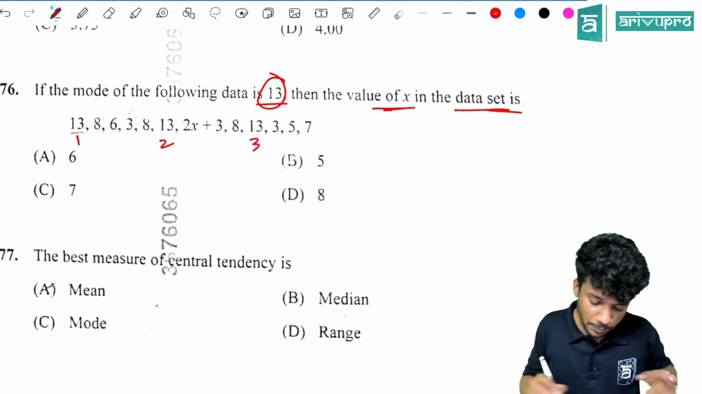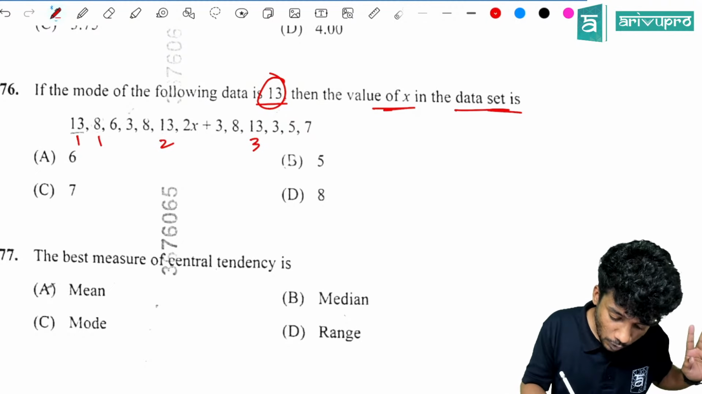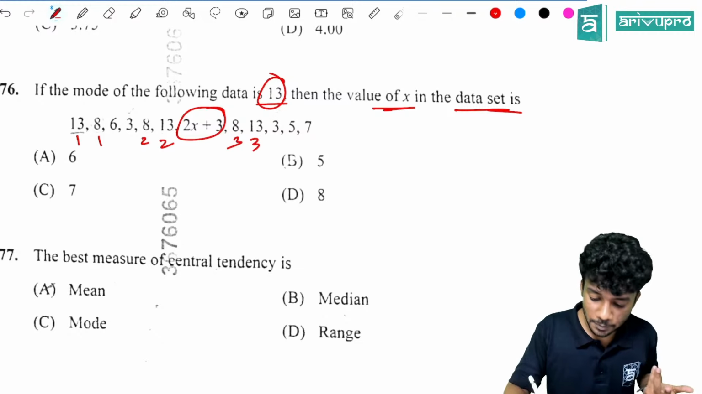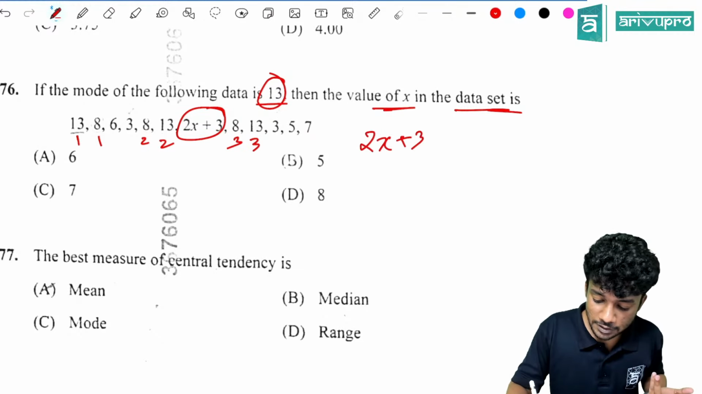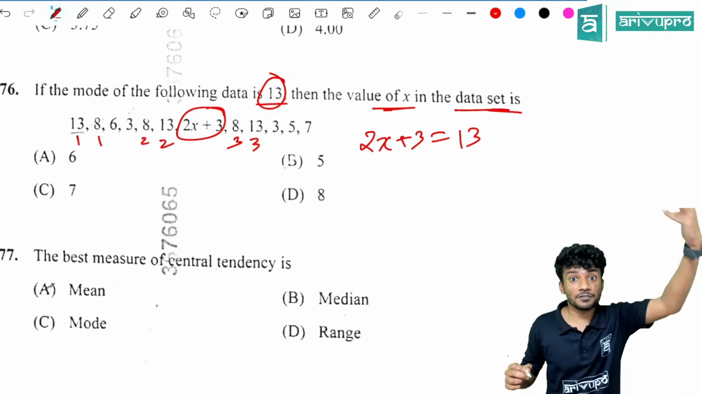Similarly, what else is repeated? 3 is repeated 2 times. Then 8 is repeated 1, 2, 3. That means 8 is repeated 3 times, 13 is also repeated 3 times. That means the 2x plus 3, in order for 13 to be the mode, should be 13. Then only 4 times 13 will happen. That will become the mode.